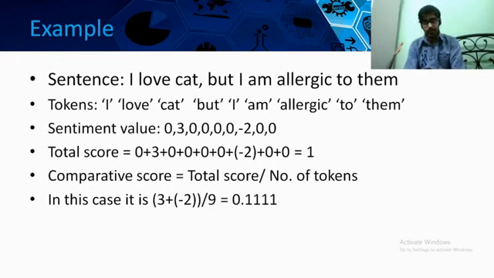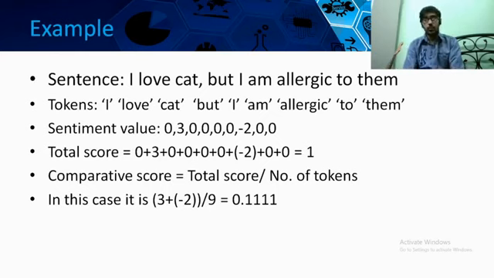In this case, the total number of tokens is 9 and the total score is 1, so the comparative score is 0.1111. Based upon this analysis, we can judge whether a particular news item, thing, or product is in a positive sentiment or a negative sentiment.